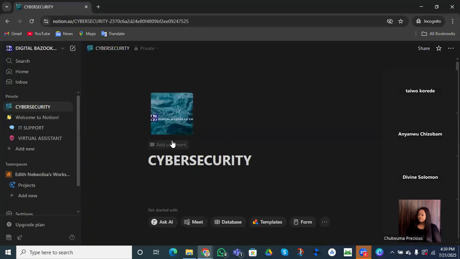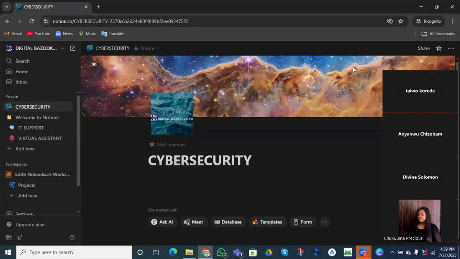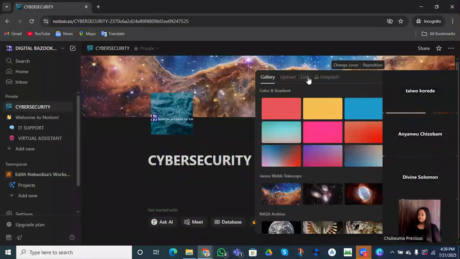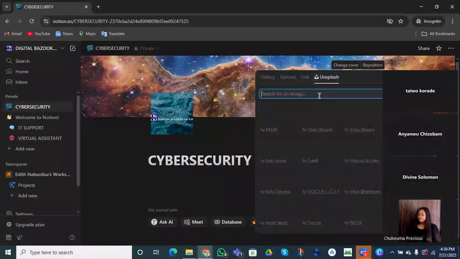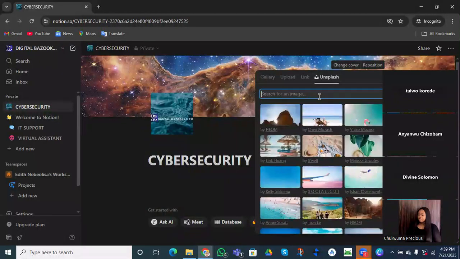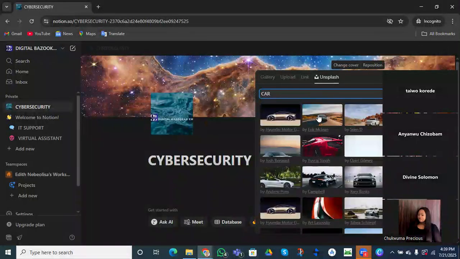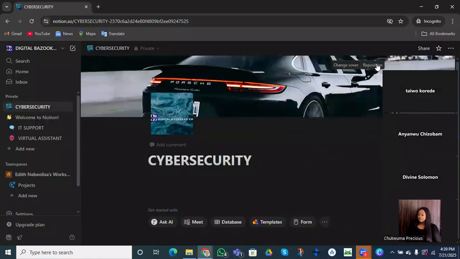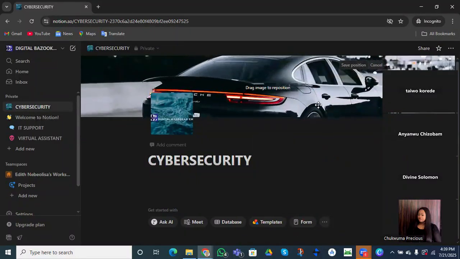For us to add a cover, we've selected the gallery and the upload. We can use a link and we can use Unsplash by going directly to the web. Let's say I want a car. I want to put up a car there and I'm going to select directly from the web. I'm going for my Porsche. I love this car so much. I don't know why. Every time I'm doing my training, I end up picking it. Maybe the Porsche company have to consider me.